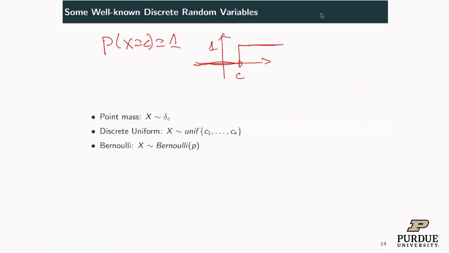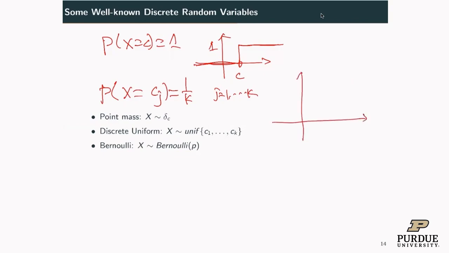The next discrete random variable is discrete uniform. When you say uniform, that means the chunks are equal. So that means probability X equal to c_j is 1 over k, j equal to 1 up to k. So that's a discrete uniform. For this random variable, you can define the CDF, for example. It should look like this. You have a jump of 1 over k at each c_j.